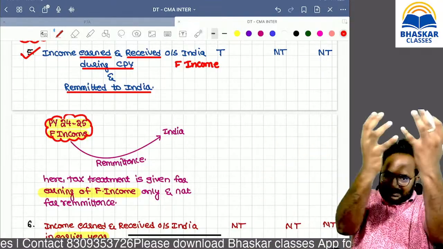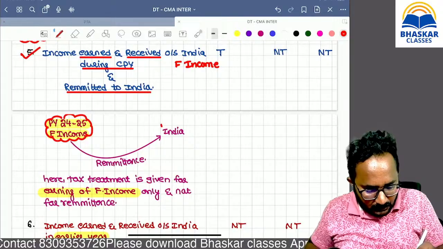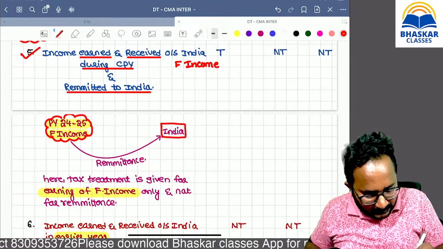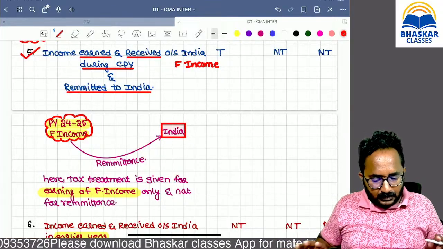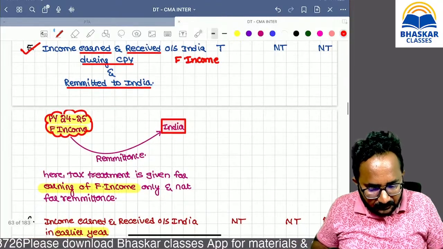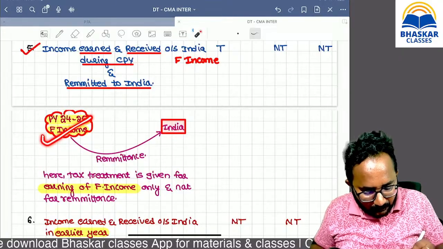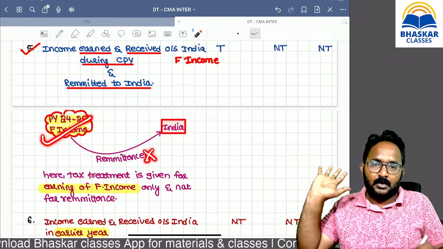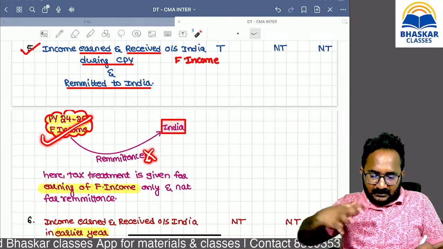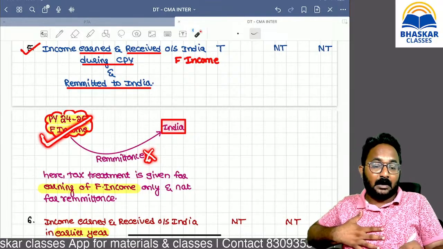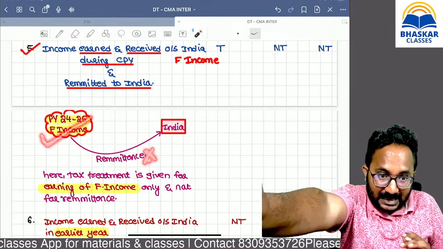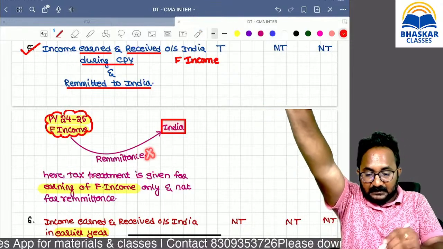Remitted means sending that amount to India. In the same year you are sending. Now remember, here we are giving the tax treatment for the earning of foreign income, not for remittance. During the current previous year, you are earning the foreign income, so that's why we give the tax treatment for that, not for the remittance.